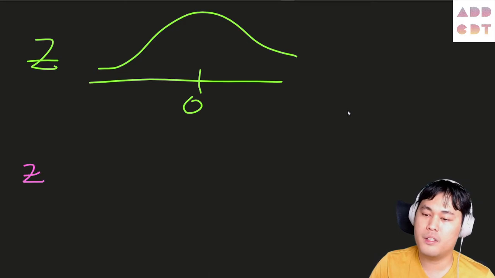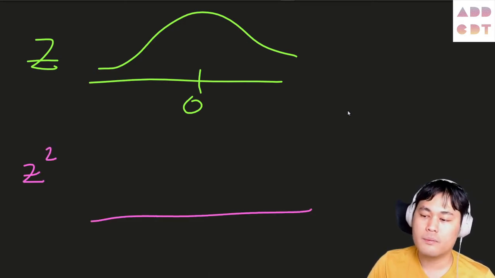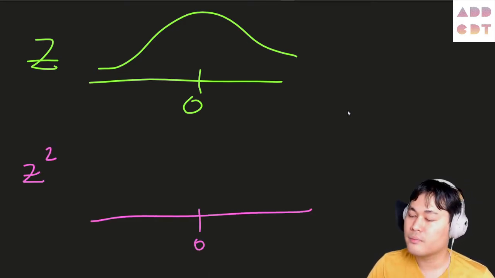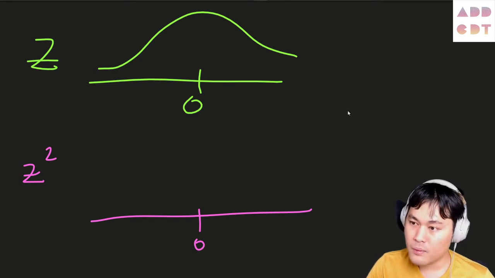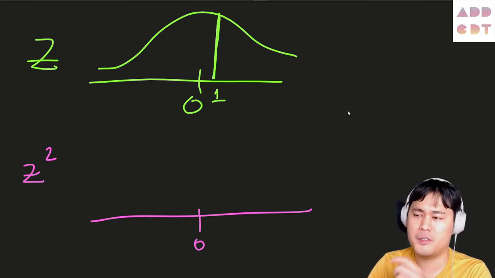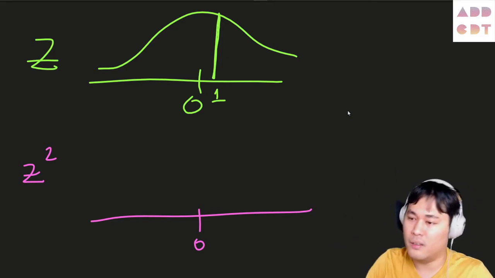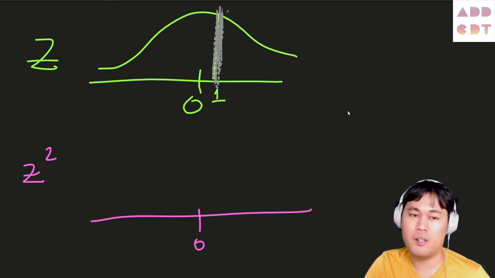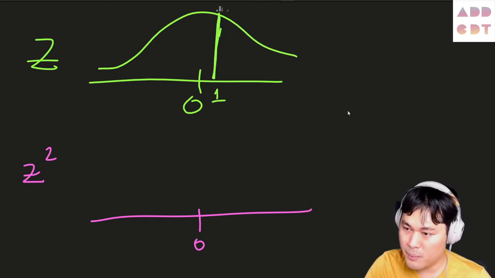So what if we set Z squared? We have 0 there. Let's take a look at this line. Let's say it's 1. What is 1 squared? 1 squared is 1. So the height, or the numbers that lie on this line, is also going to be mapped on this line.